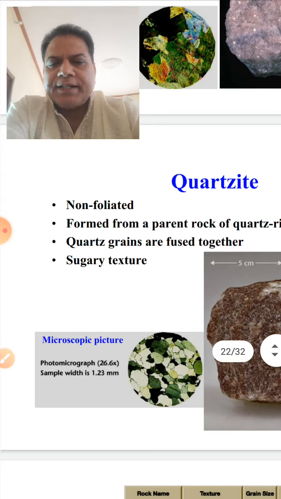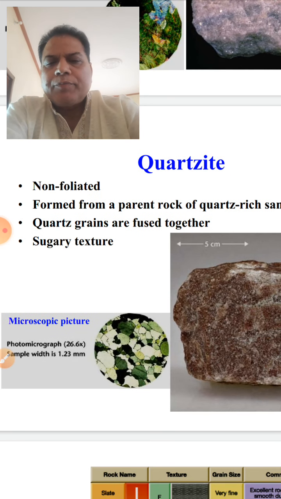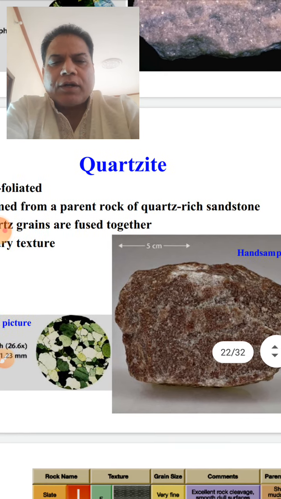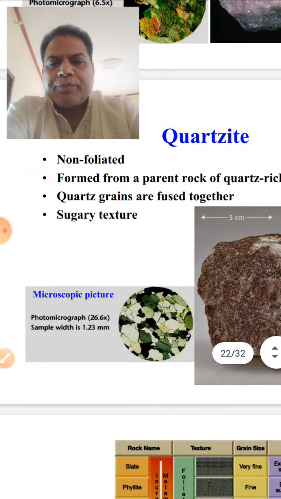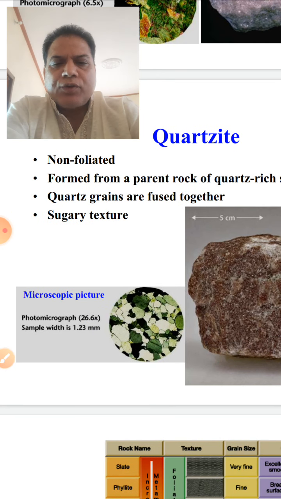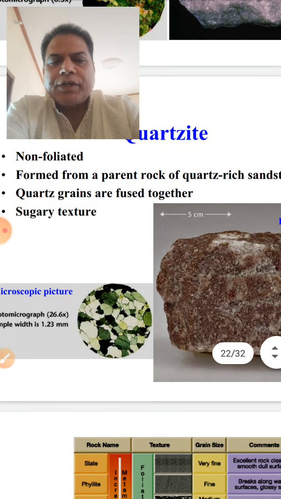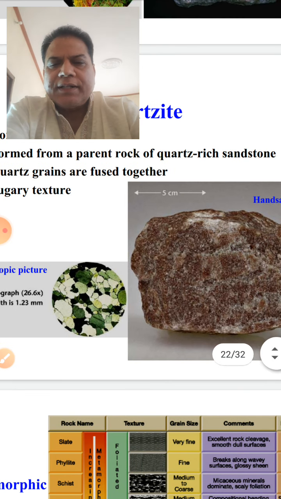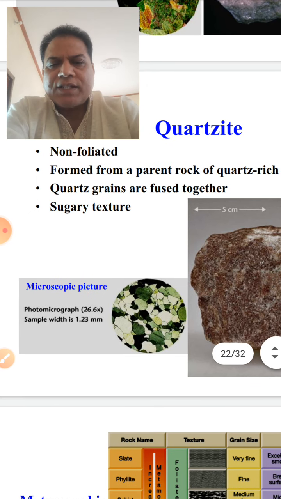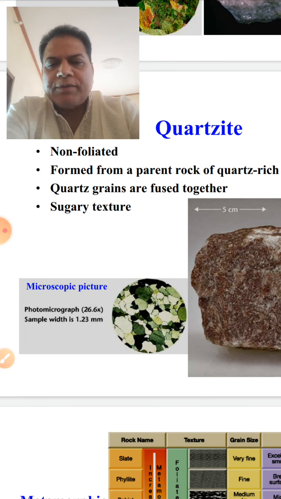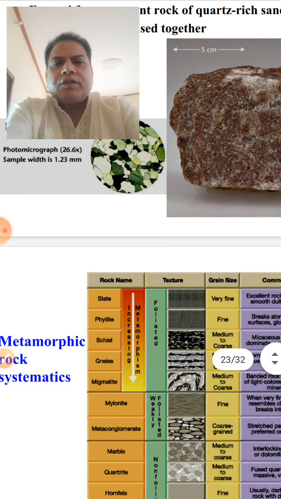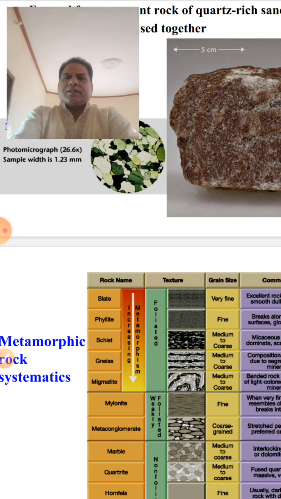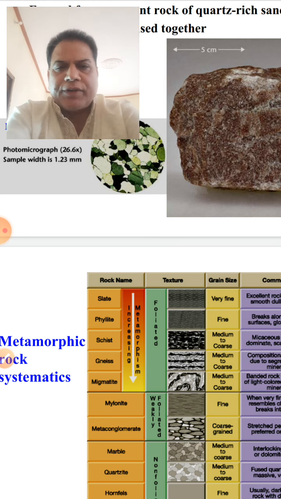Then your quartzite. It is non-foliated, and forms from a parent rock, quartz-rich sandstone. Quartz grains are fused together and it has a sugary texture. So quartzite mainly forms from sandstone, the quartz-rich sedimentary rock. That is the quartzite. This is just for the sake of your knowledge. Quartzite is both sedimentary and metamorphic.